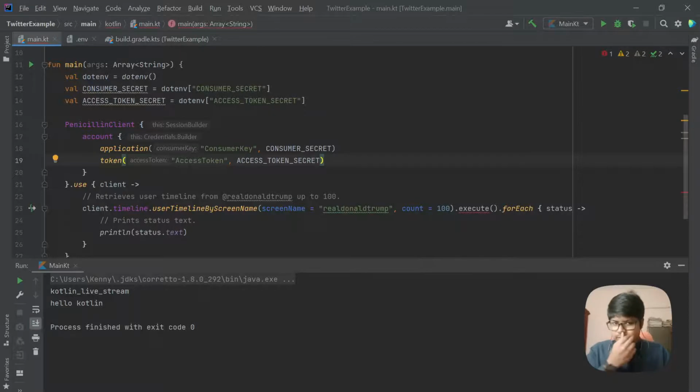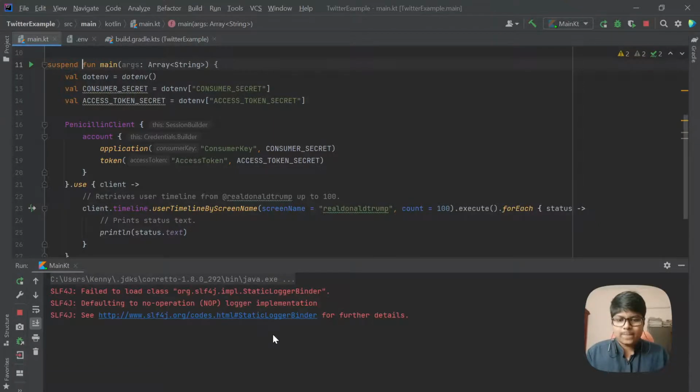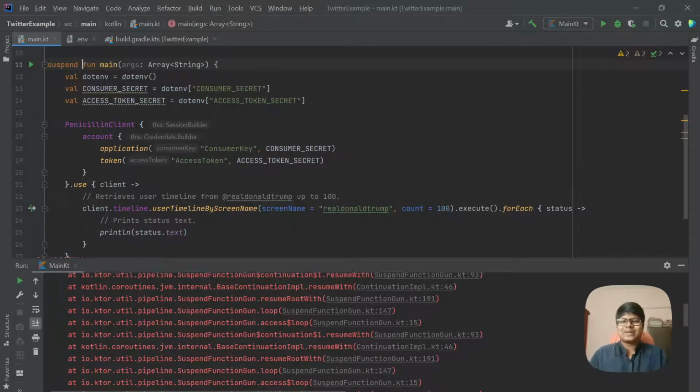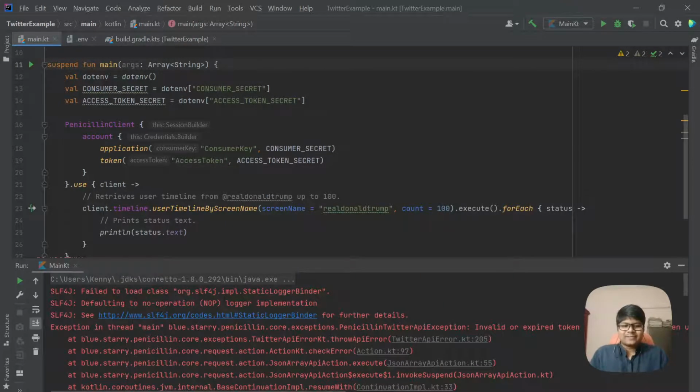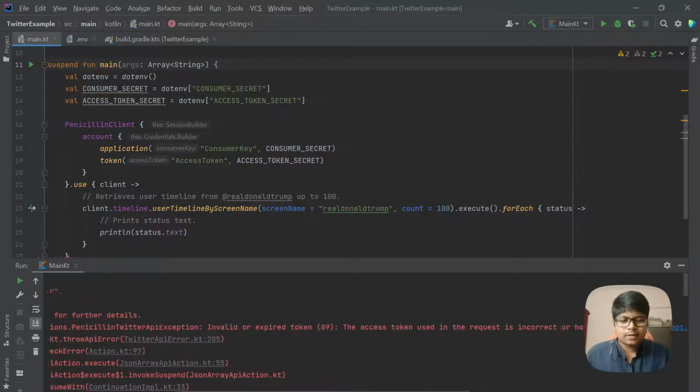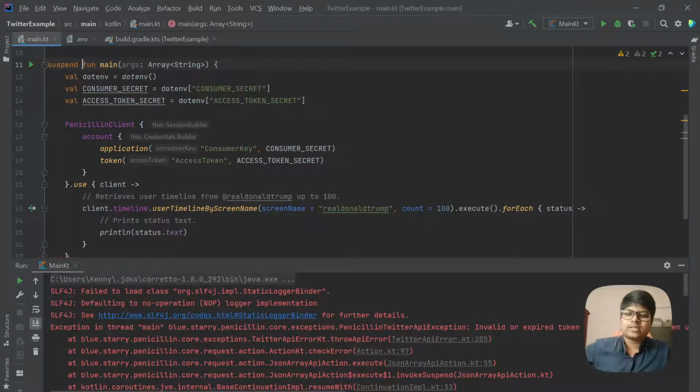Okay, great. Still this won't work. Let me just put back that suspend. Okay, yes, we'll try running once more. And yes, we're getting the same error. So far, whatever changes we've made are not affecting that. So I think we'll continue in next video. I'll try and put my access token and see what happens. And yeah, we can talk about it tomorrow.